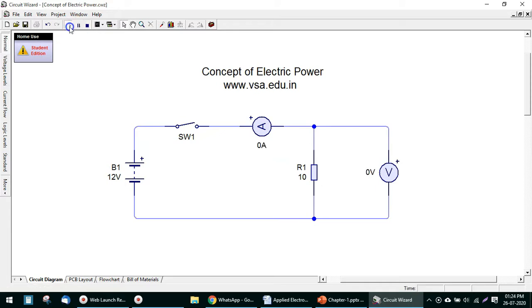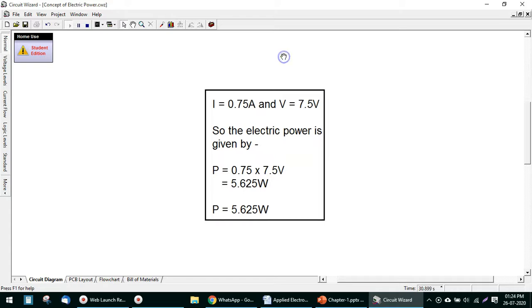Now I run the circuit and I switch on this switch. See, the amount of current that is flowing in this circuit is 749.91 milliampere. It is roughly equal to 0.75 ampere, and the voltage across this resistor R1 is 7.5 volt. Now if we use these two values in calculations, we can calculate it like this. The current obtained is 0.75 ampere. Then the voltage is 7.5 volt.